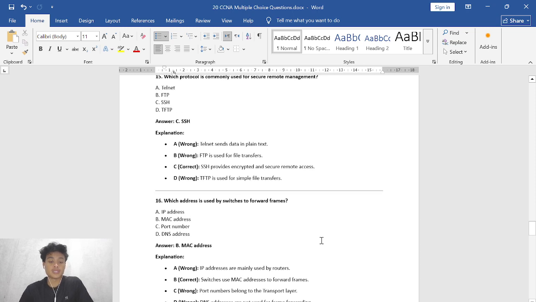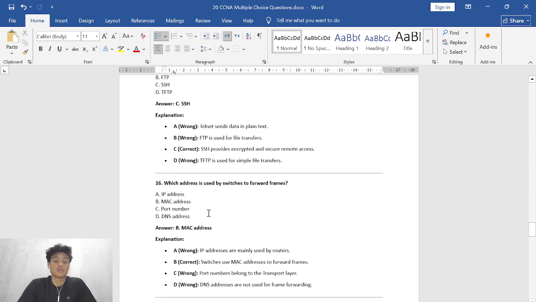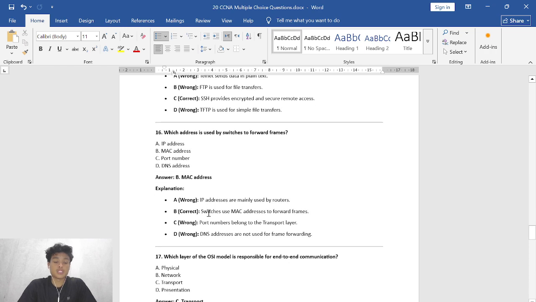Which address is used by switches to forward frames? A. IP address. B. MAC address. C. Port number. D. DNS address. So the correct answer is B, MAC address. And here's the explanation about the choices. A, why is it wrong?